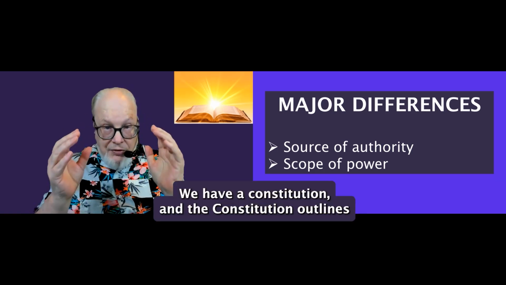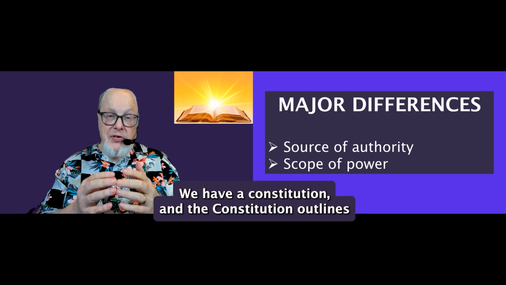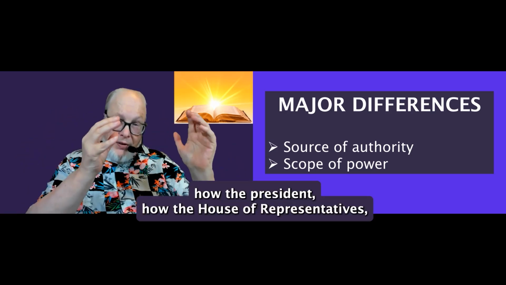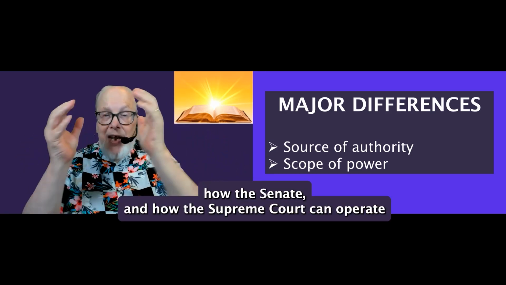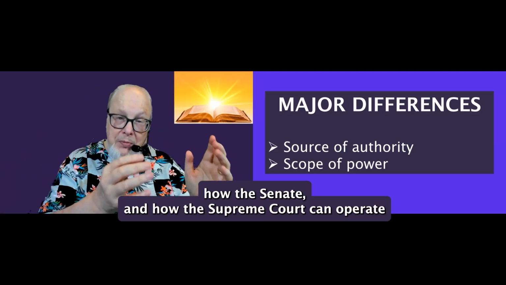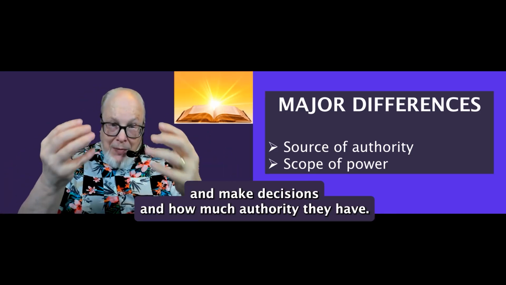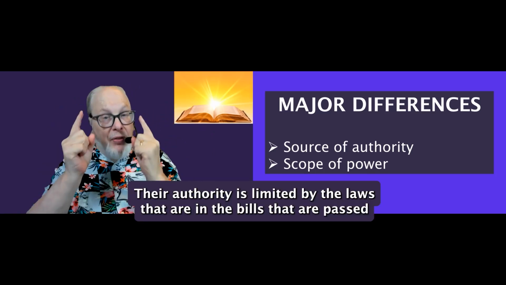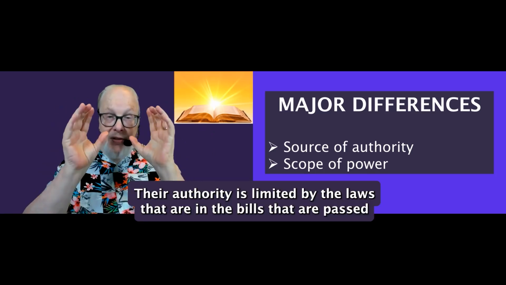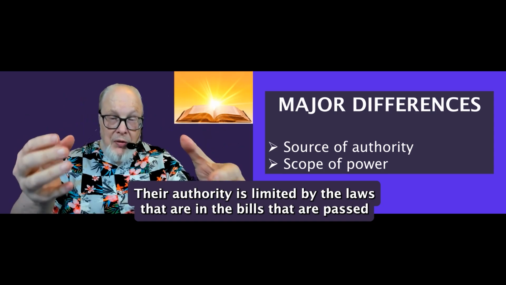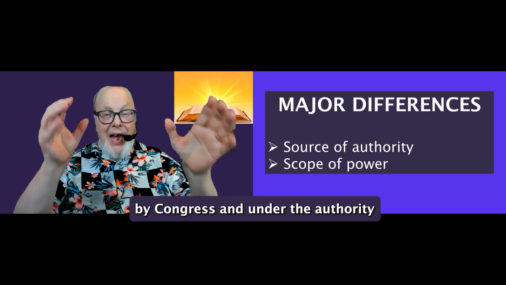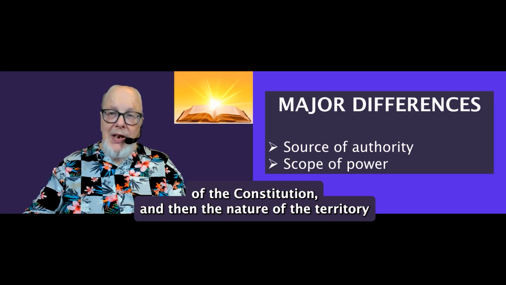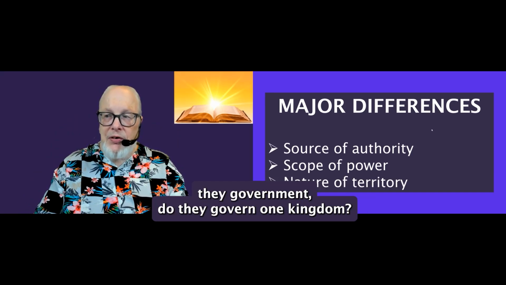We have a constitution, and the constitution outlines how the president, how the House of Representatives, how the Senate, and how the Supreme Court can operate and make decisions and how much authority they have. Their authority is limited by the laws that are in the bills that are passed by Congress and under the authority of the Constitution. And then the nature of the territory they govern.